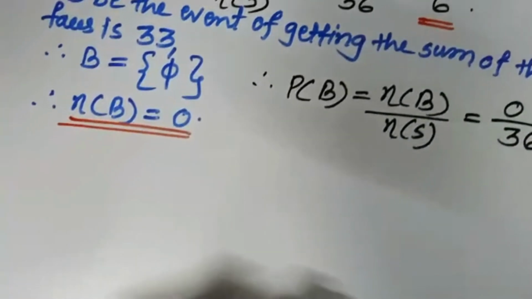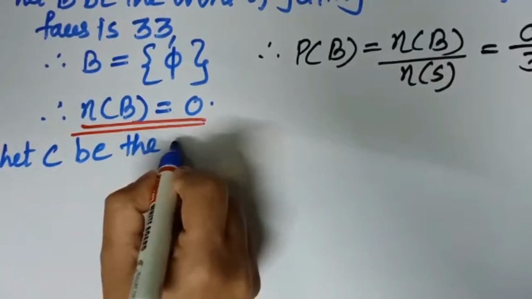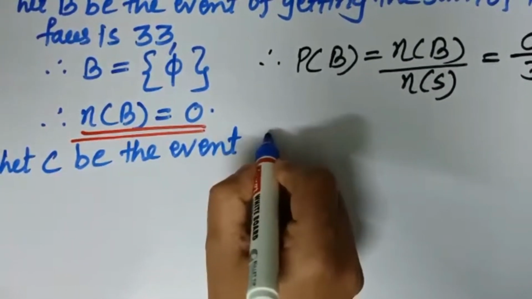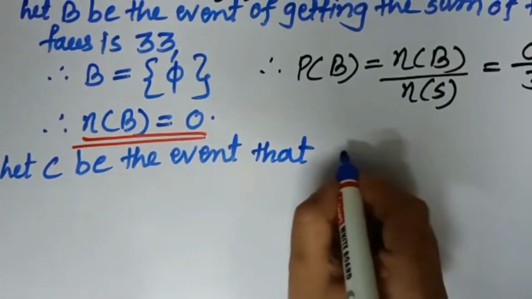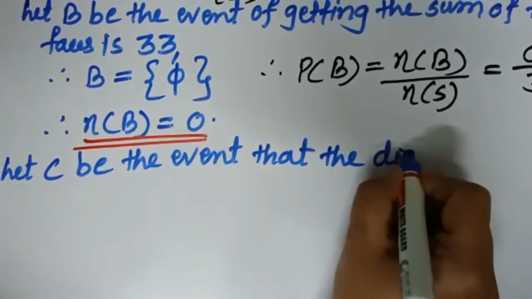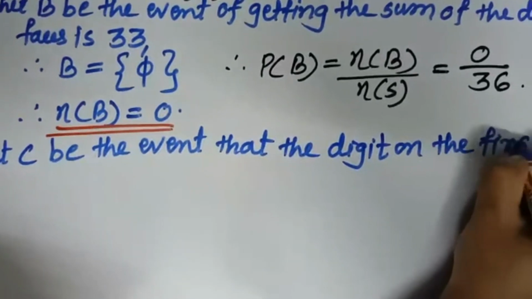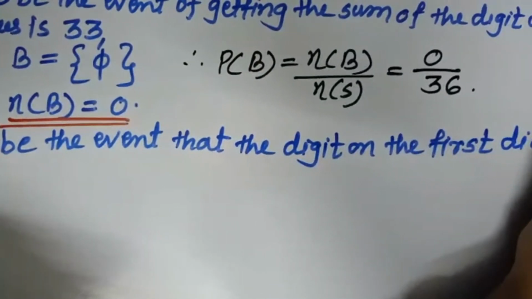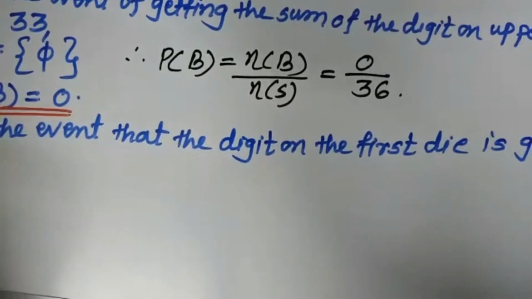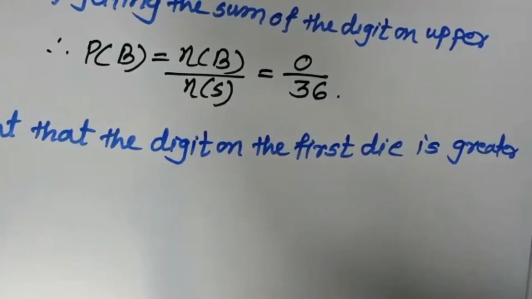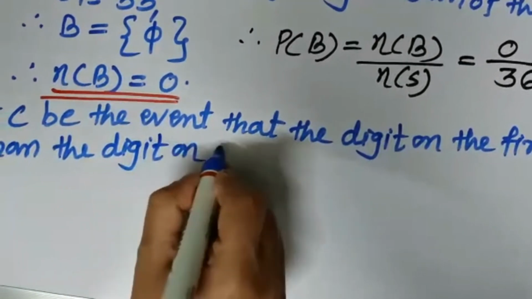So write, let C be the event that the digit on the first die is greater than the digit on the second die.